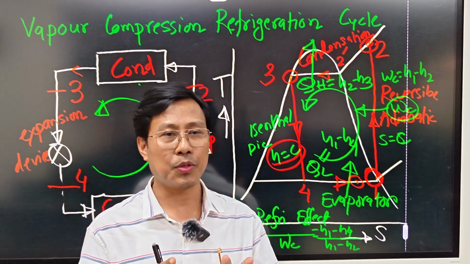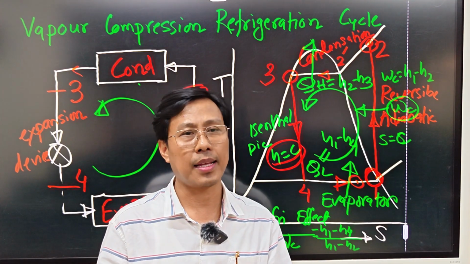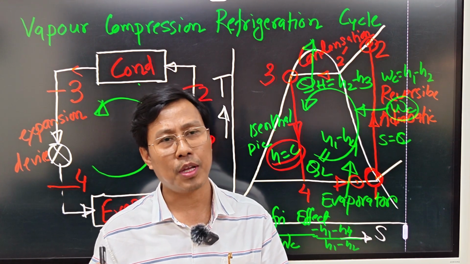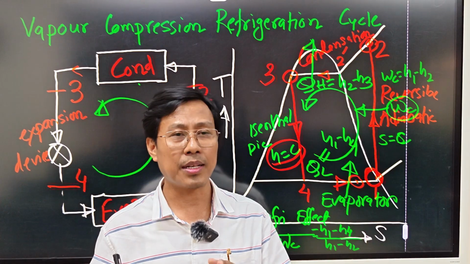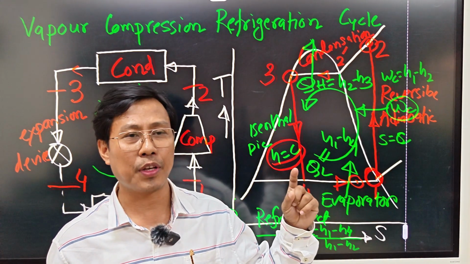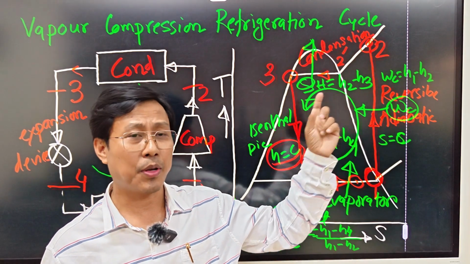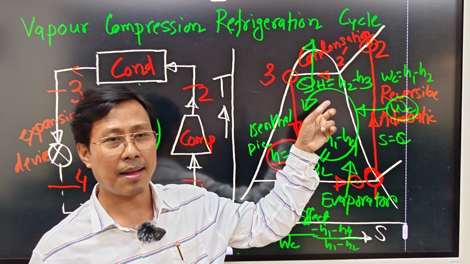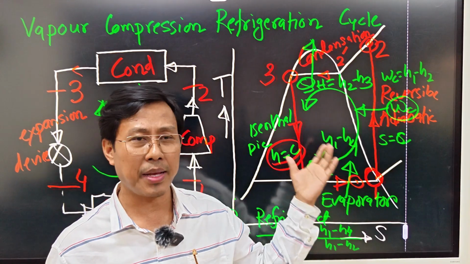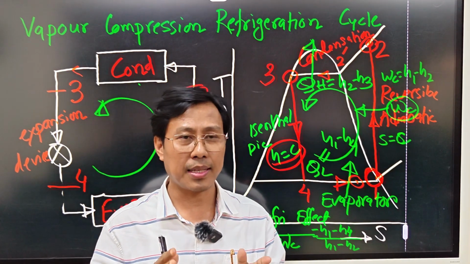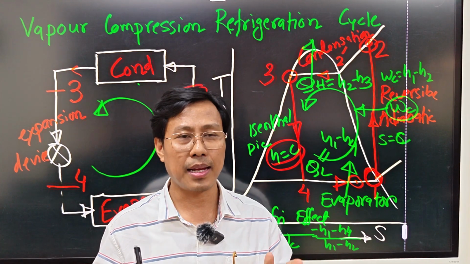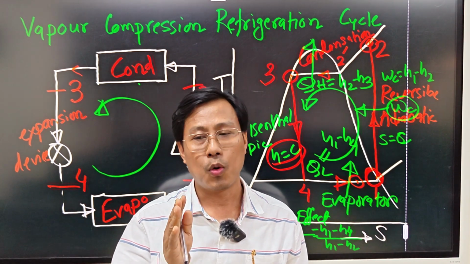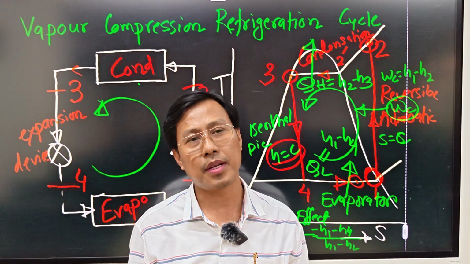So I hope that you have understood the vapor compression refrigeration cycle, how different components are there to have the proper cooling effect of a refrigerator. And we have also understood what are the main modifications made in this particular cycle, because the reverse Carnot cycle is the ideal cycle, and from that cycle this cycle has come. So certain modifications are made so that the processes can be done practically, and there are practical aspects. Now I will solve one numerical which came in the GATE examination in the year 2008.